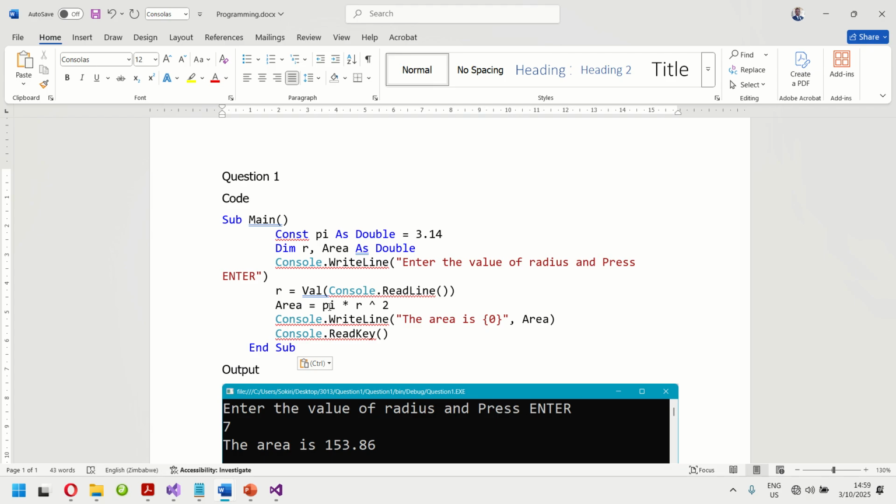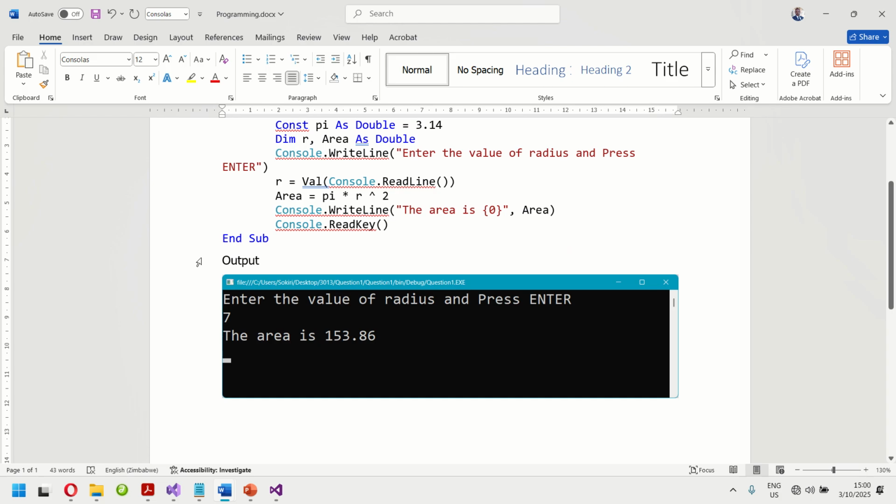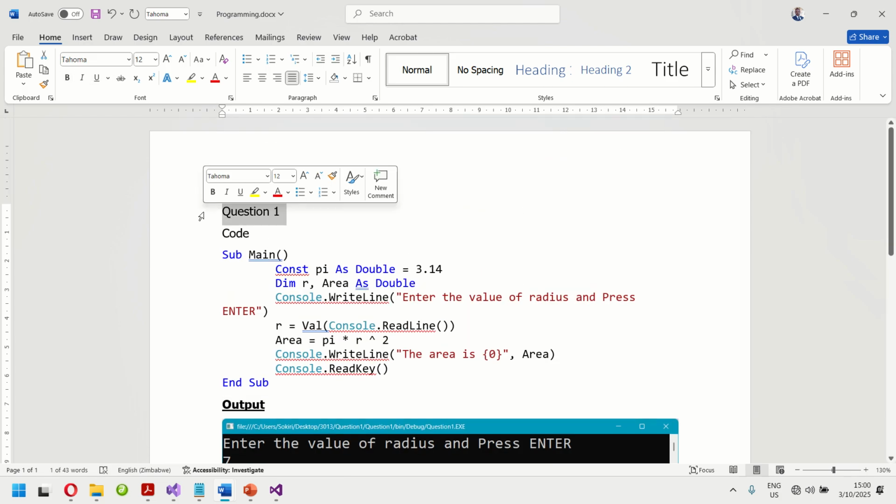The way it was on the IDE is the way it should appear, with the colors. If you are using a color printer, it will be a plus for you. Even if you are not using a color printer, those colored texts will also come out with a different shade. The shade would be a bit different. So it will also be a plus to you. So with this question, you would have scored 10 out of 10.